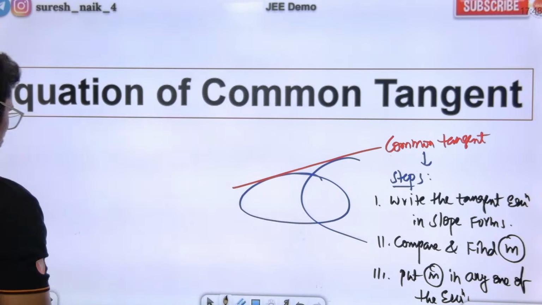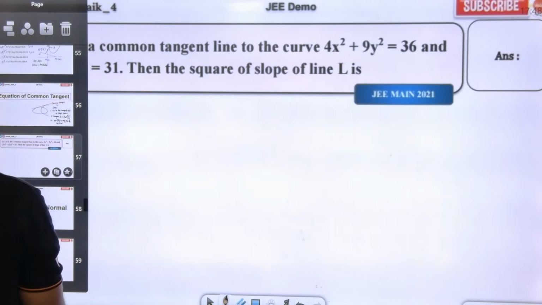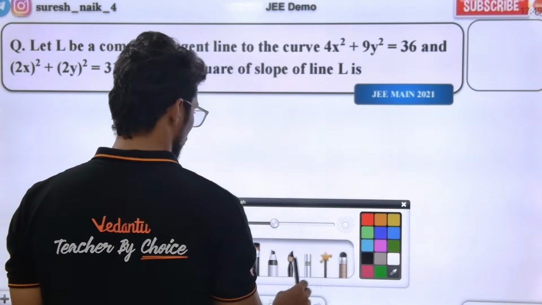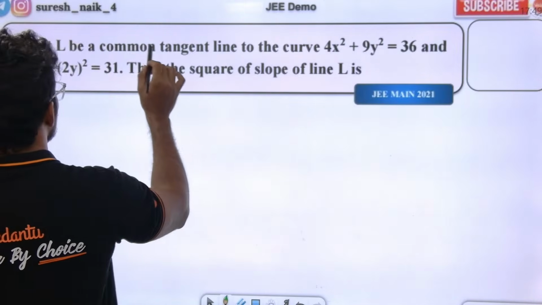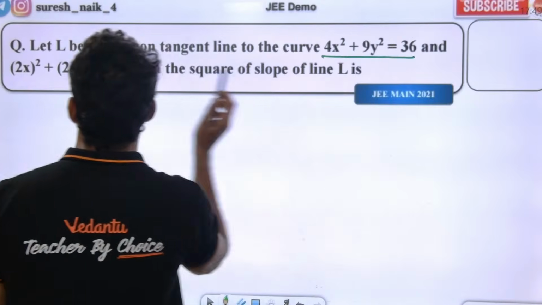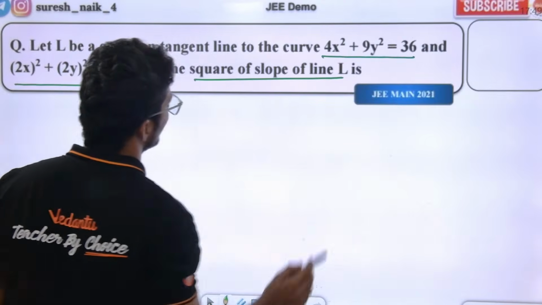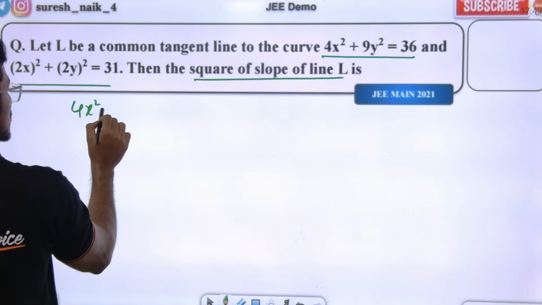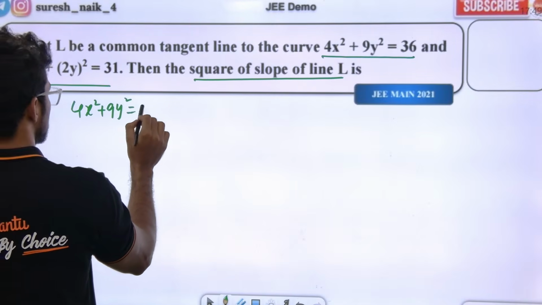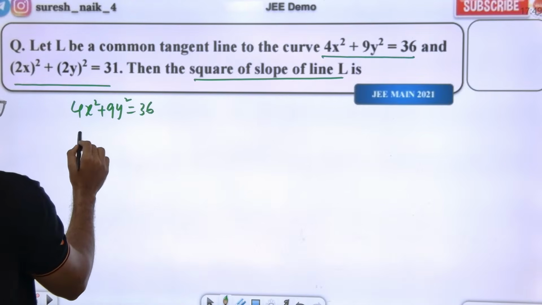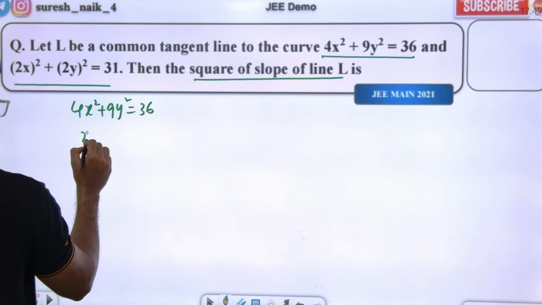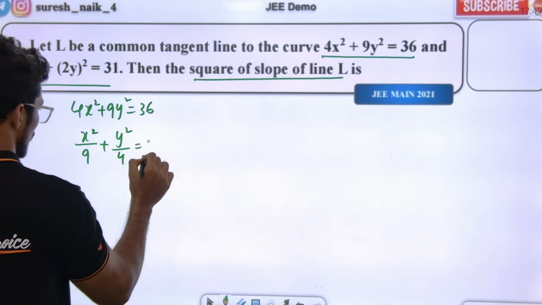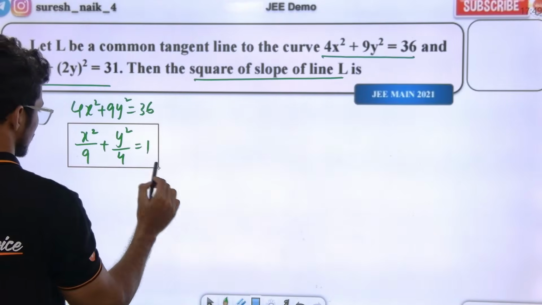Sir, for common tangent we need to write the equation. Looking at a question will give us an idea. Let us do one question. Let L be a common tangent to the curves 4x square plus 9y square equals 36 and the other. Then what is the square of the slope of the line? If I divide by 36 on both sides, you will get the ellipse equation.